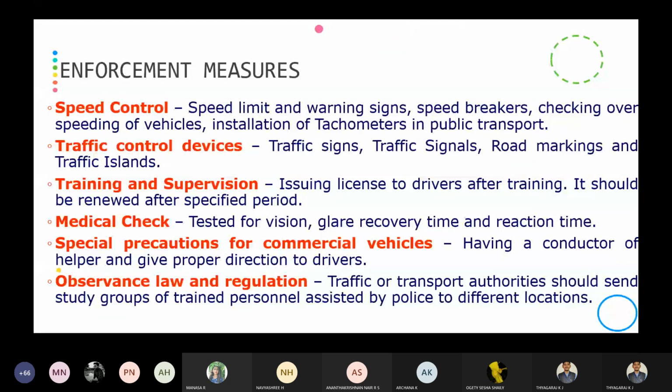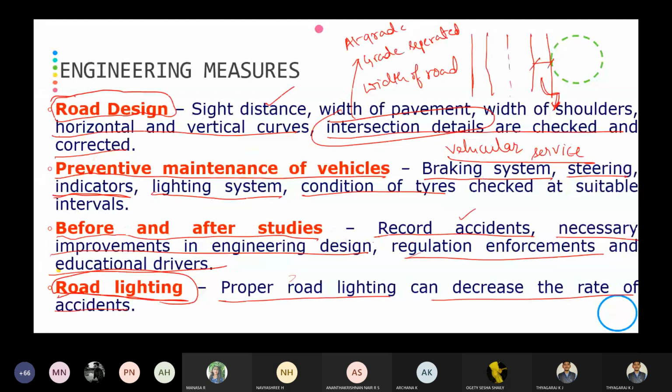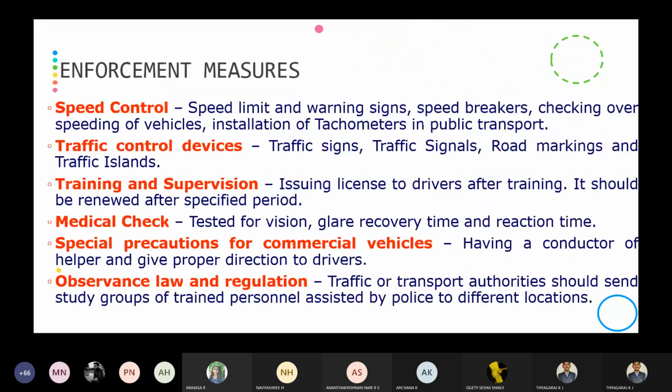Then comes the enforcement measures. Remember, there are 4 engineering measures: road design, preventive maintenance of vehicle, before and after studies, and road lighting. The next one is enforcement measures. What are the enforcement measures we are going to consider? That is speed limit and warning signs, that is, installation of traffic signboards. We can call it installation of traffic signboards.